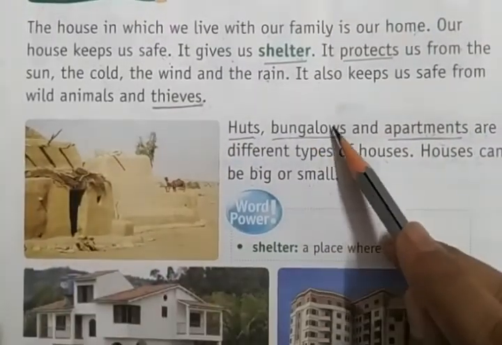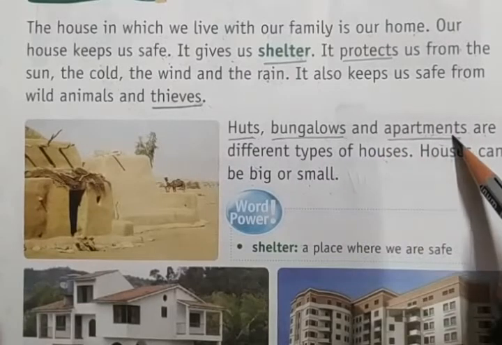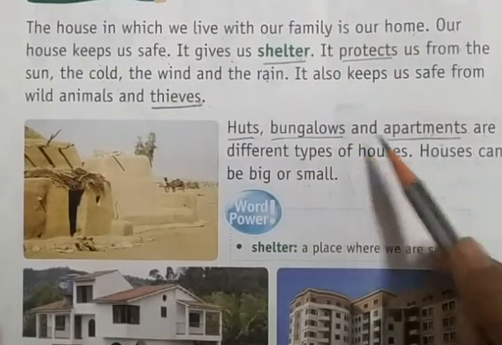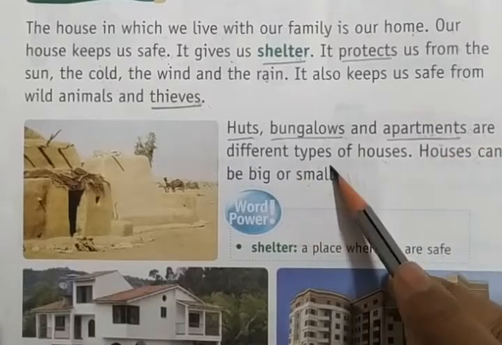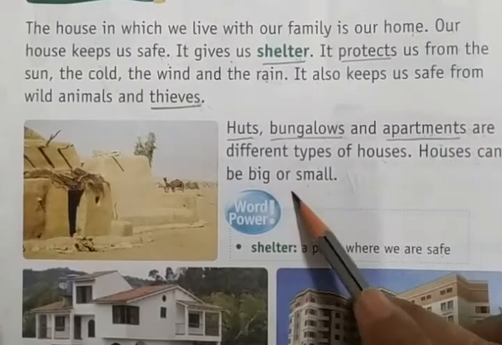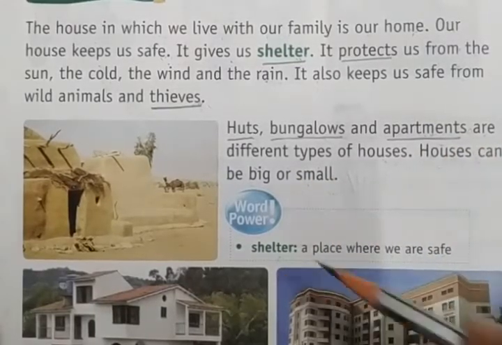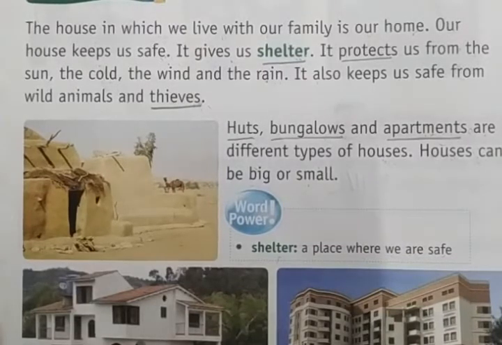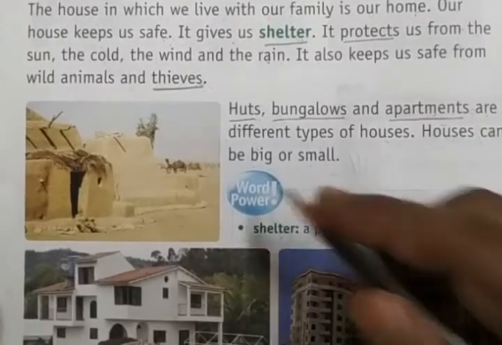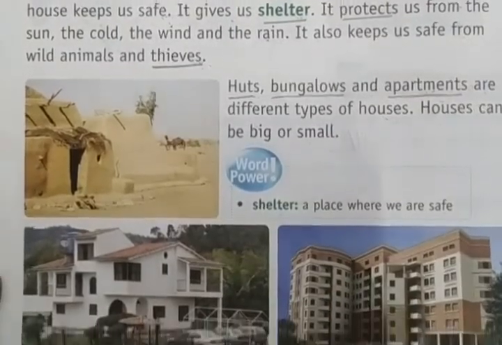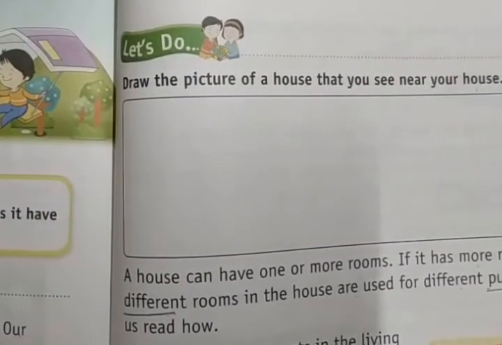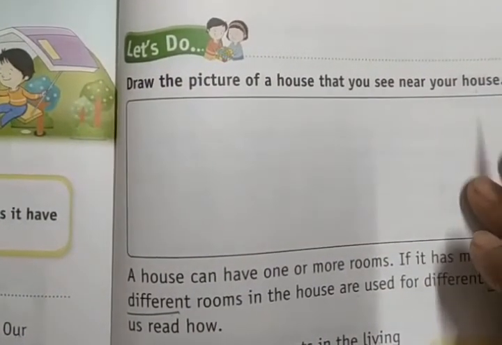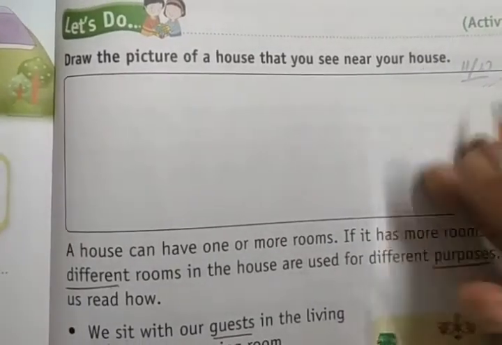Huts, bungalows, and apartments are different types of houses. Houses can be big or small. Here, shelter means a place where we are safe. We can see pictures of different types of houses here, right? Clear? Next, you can draw a house which you see near your home, in this place.